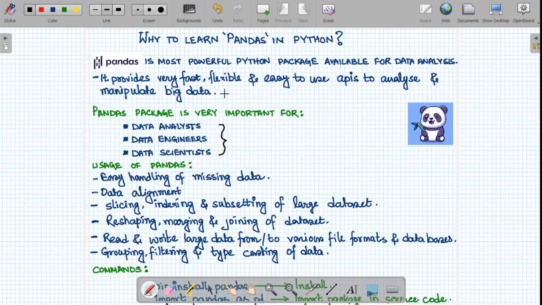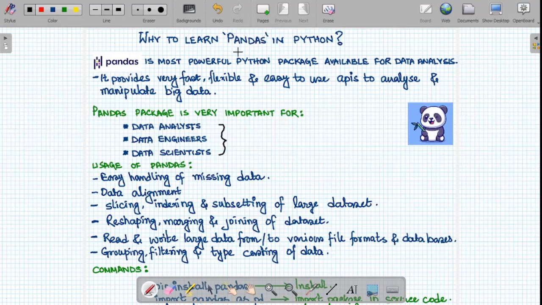If the data size is small, you have various other tools through which you can perform data analysis. The basic tool we know of is Microsoft Excel. Using Excel, we can do a decent data analysis on smaller data. However, if you want analysis for very big data, in GBs or TBs in size, in such cases, we cannot use Microsoft Excel for our data analysis. At that time, pandas is the way to go.